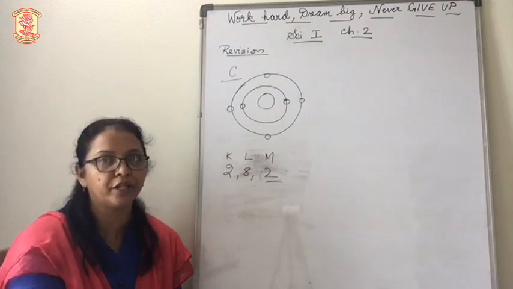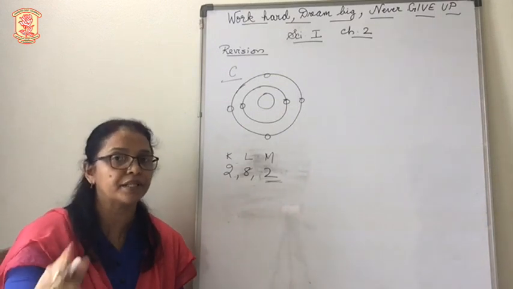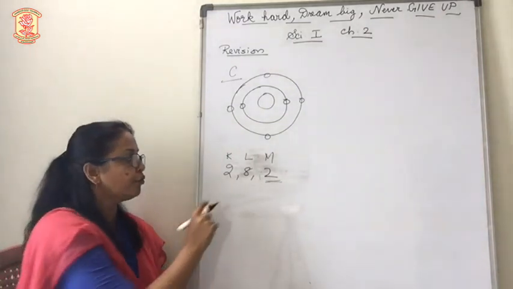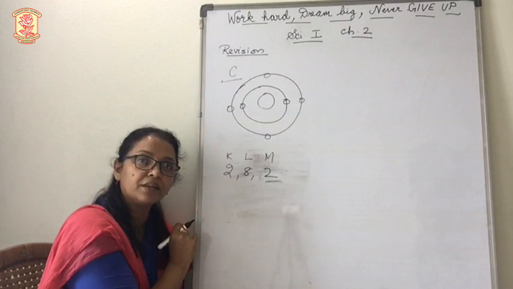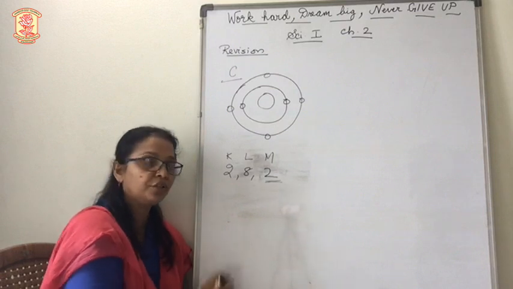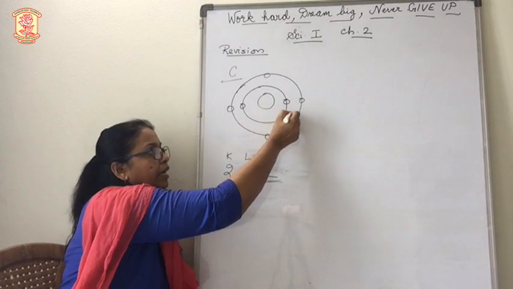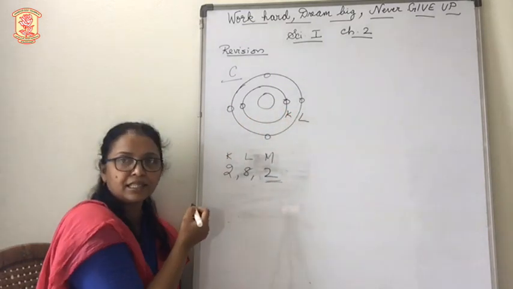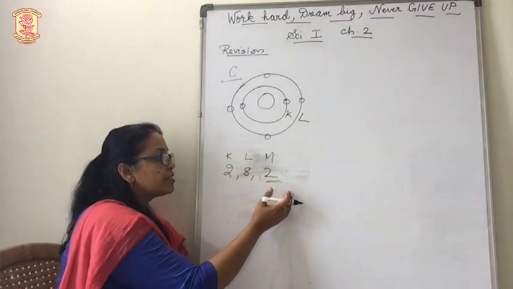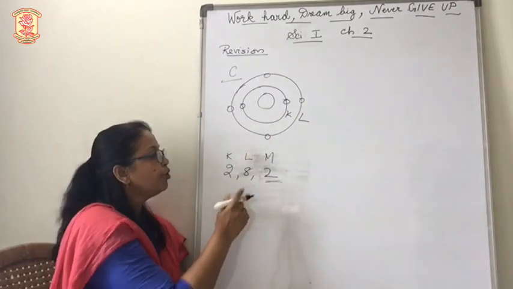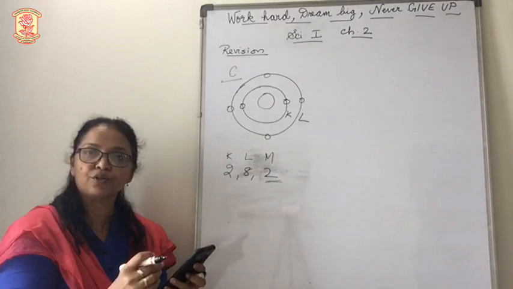I hope you remember what a valence electron is. The electron present in the outermost orbit. Okay. So for this atom, how will we understand which is the outermost orbit? We start from K, isn't it? This is the K. It goes like this, and so M is the outermost orbit. So accordingly we need to solve this question.